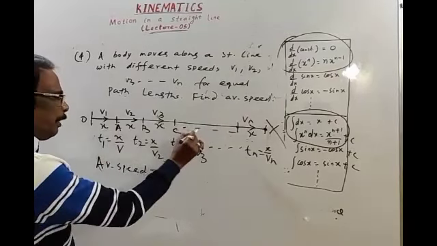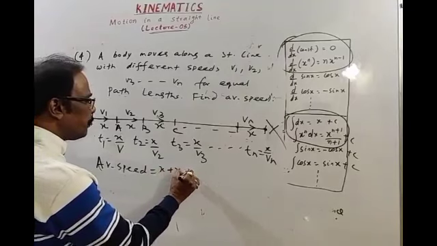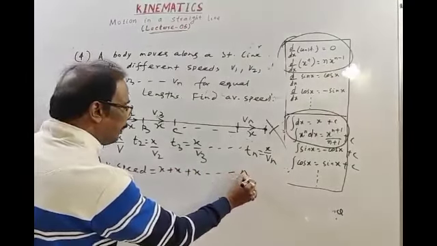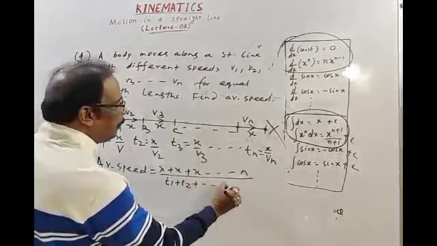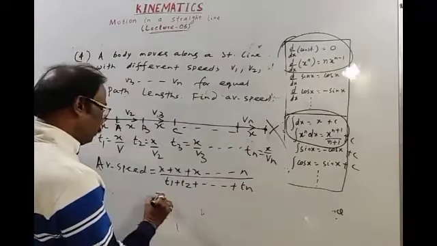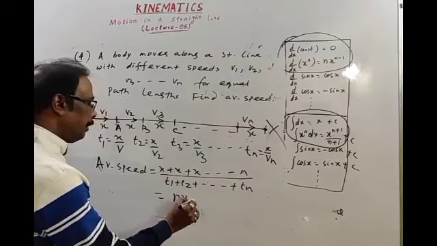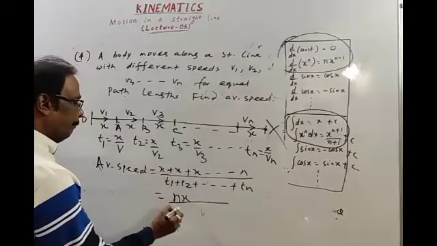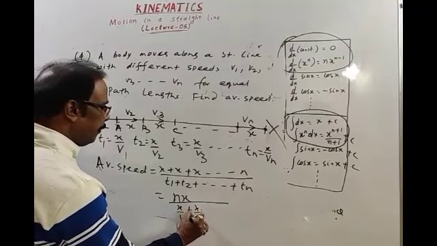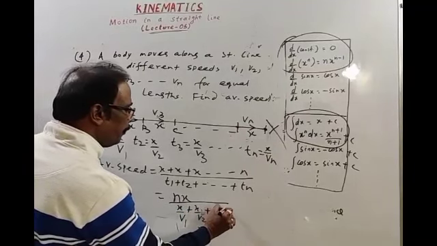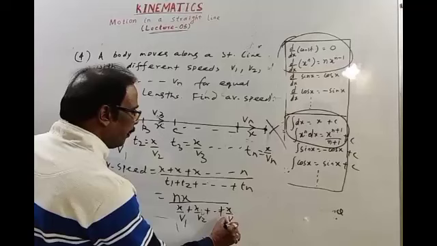Average speed is total distance, x plus x up to n, divided by total time, t1 plus t2 up to tn. So total distance is nx. Total time is x by v1 plus x by v2 up to x by vn.